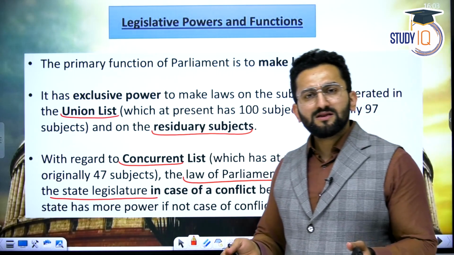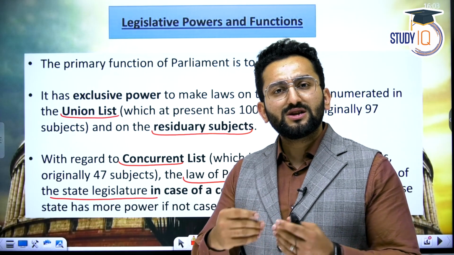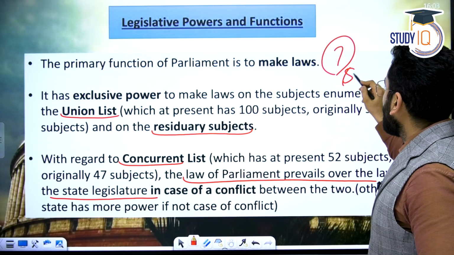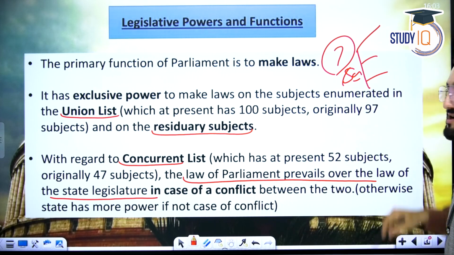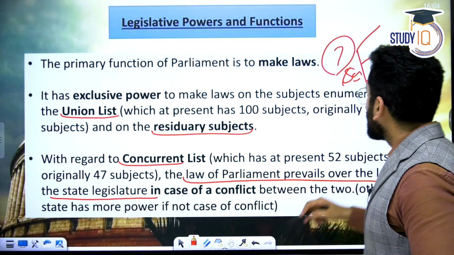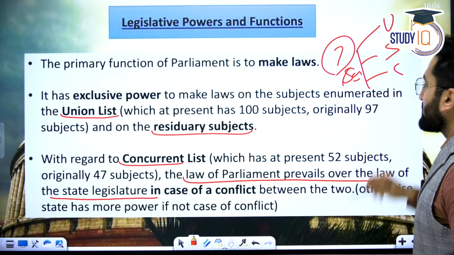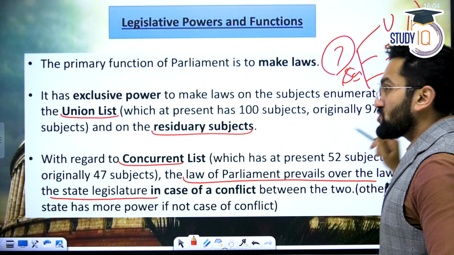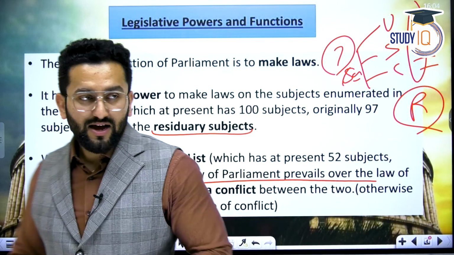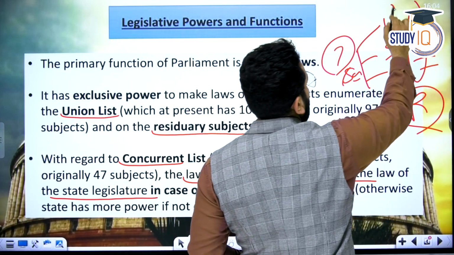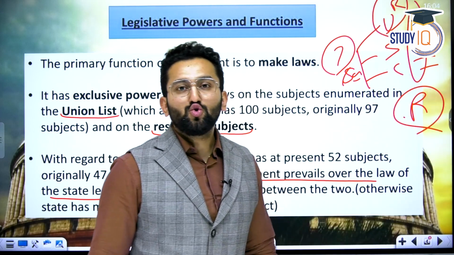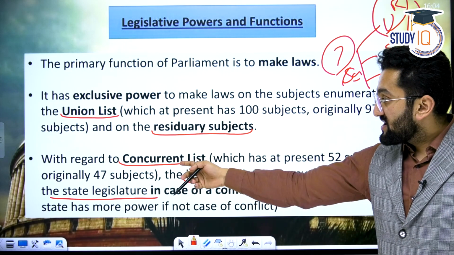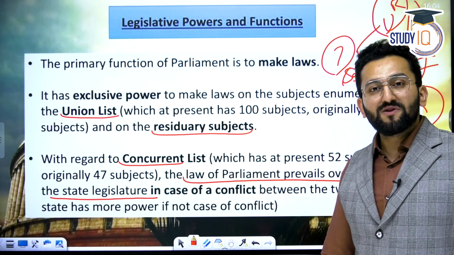Because residuary power means matters which are not mentioned in the Union list, state list, or concurrent list. I hope you remember I told you the 7th Schedule of the Indian Constitution divides subjects on which law needs to be made into 3 parts: union, state, concurrent. And those things which are not mentioned in any of them, we call residuary subjects. In case of residuary subjects, this power is with the center, meaning union, meaning Parliament. Clear?